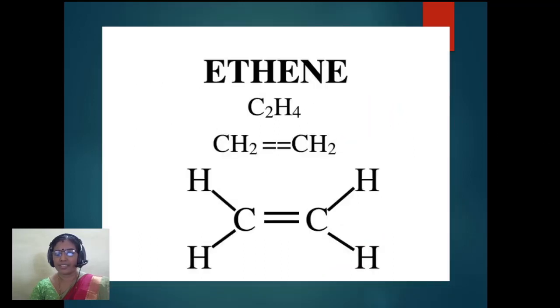Now what do you see here? This is ethene or ethylene. The formula for ethylene is CH2 double bond CH2 and the structure is written like this: C double bond C, and both the carbon atoms are attached to 2 hydrogen atoms. So this is the formula for ethylene. Now ethylene can act as a monomer.